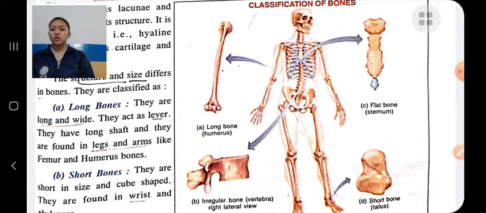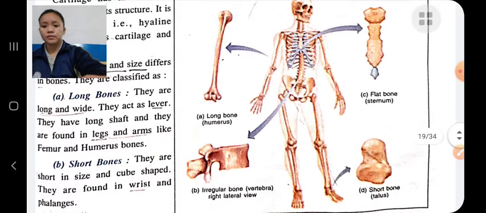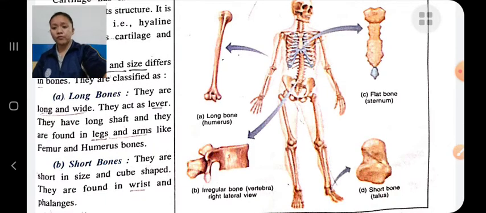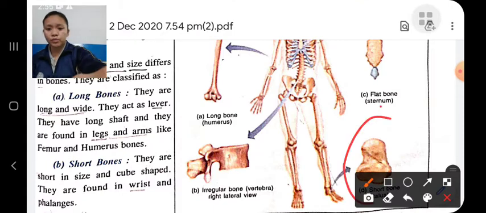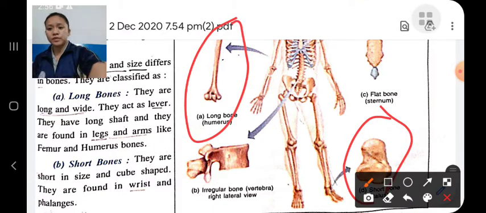Short bones are those bones which are short in size and cube shaped. This is a short bone, short in size. And these are the long bones, which are very long and wide.